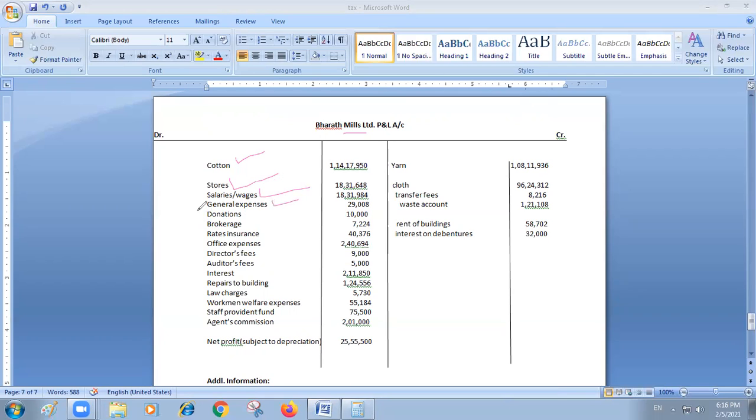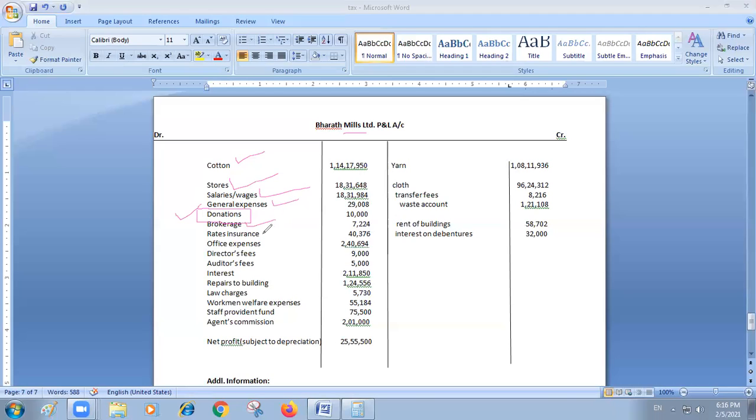Donations, they are not allowed. Please remember, donations under section 80G you are going to deduct at the end. That is not an expenditure that you will allow as deduction. Did you understand? So this you have to add back. Next one, brokerage, that is an accepted expenditure.